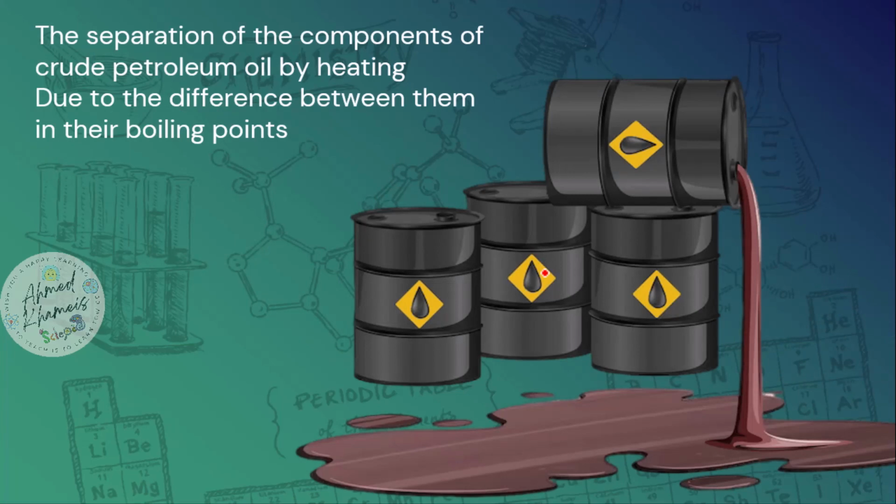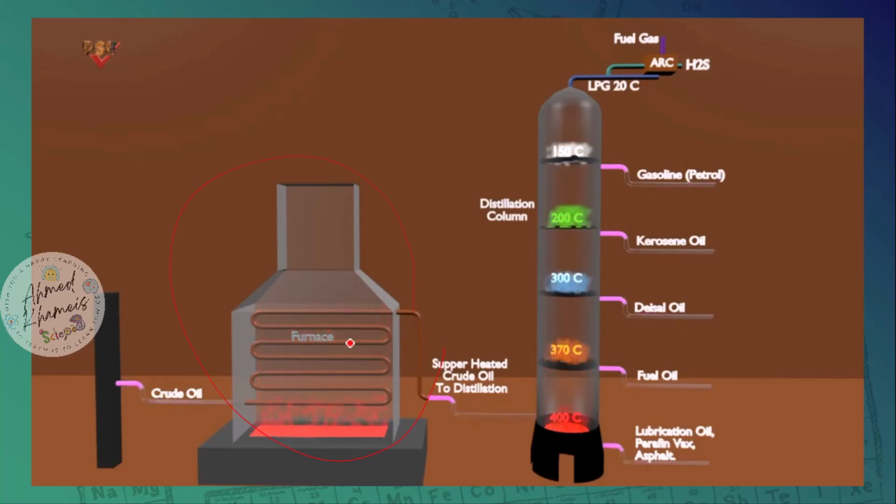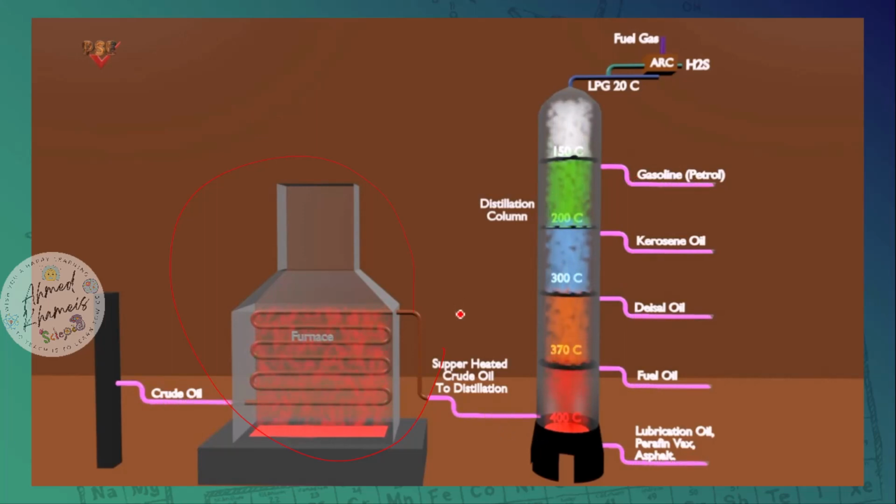And we use this idea, that each matter has its own boiling point, to separate crude petroleum into its components by heating, because each of the petroleum components has its own boiling point. So the crude oil will go into the furnace, heating up. Each of its components will boil at a different temperature.